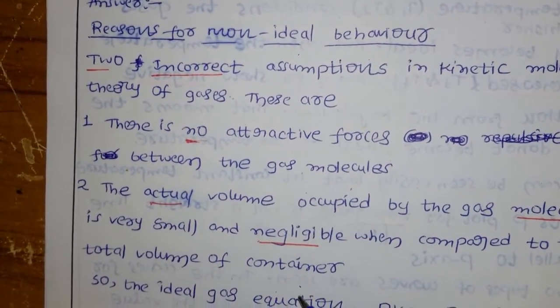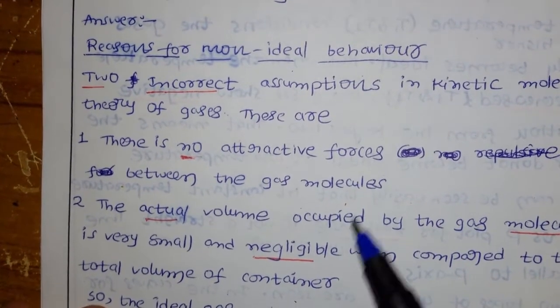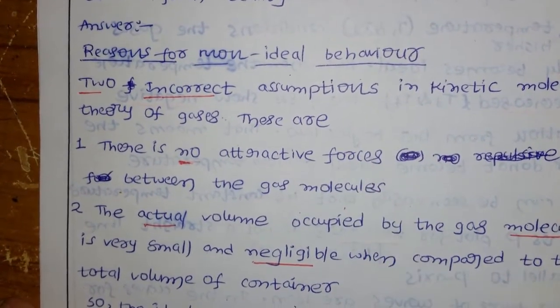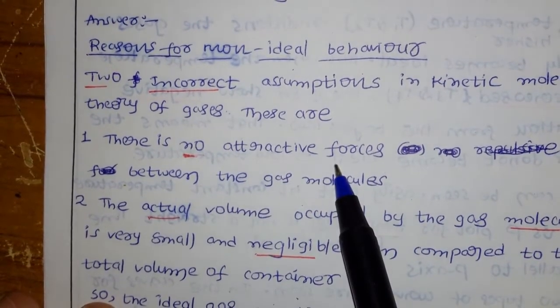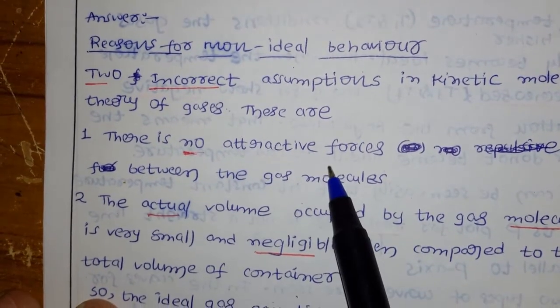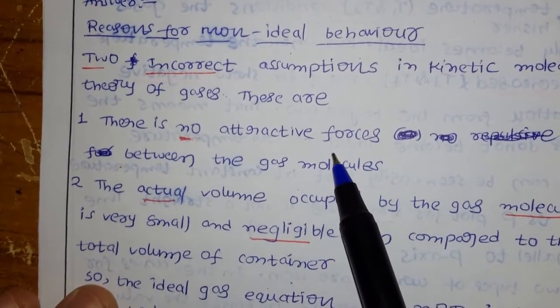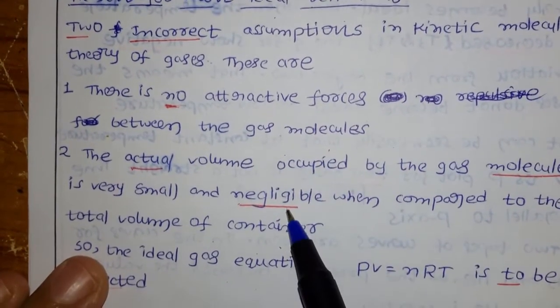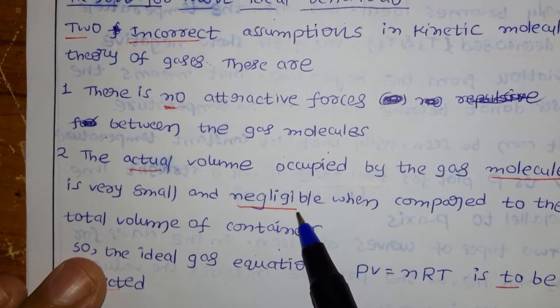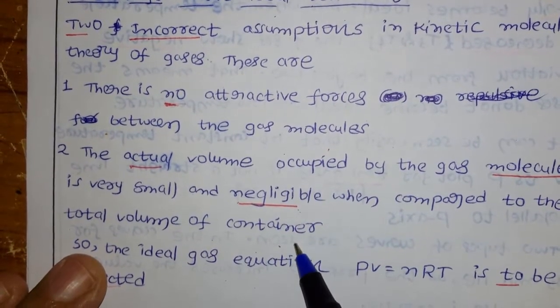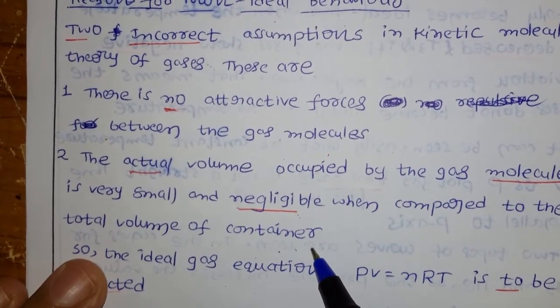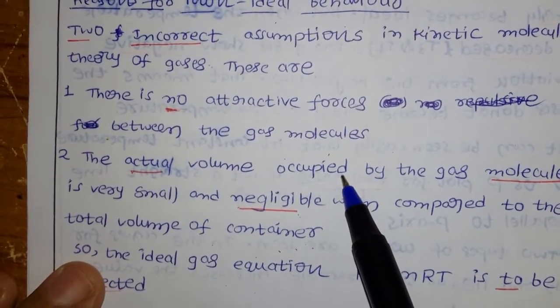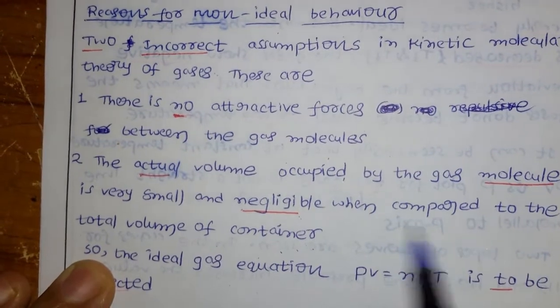Because of these two assumptions we are getting the deviation from the ideal behavior. One is that according to kinetic molecular theory there are no forces of attraction, but actually we have forces of attraction. The other is that the volume occupied by the gas molecules is neglected when compared to the volume of the container. Because of these two incorrect assumptions we are getting the deviation from the ideal behavior.